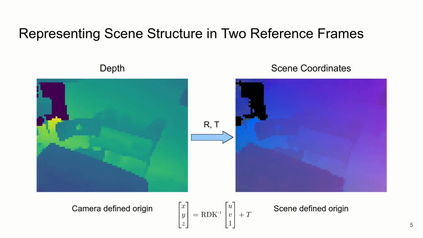On the other hand, scene coordinates are the absolute coordinates of each pixel in 3D space and are defined with respect to the global reference frame. The transformation between the camera frame and the global frame is exactly the camera pose. The important thing to note is that the depth and scene coordinate images represent exact correspondences at each pixel. So if we can accurately predict these two quantities, then the camera pose can be easily computed using a closed-form, differentiable solution to the rigid alignment between the set of points.